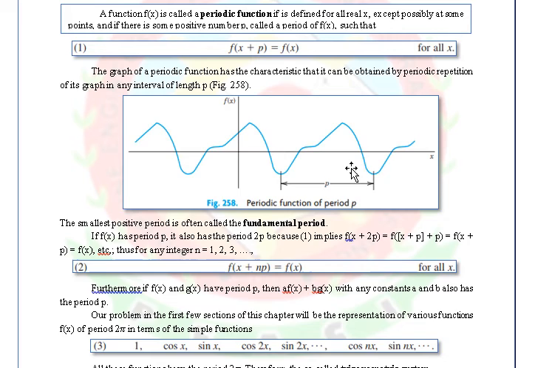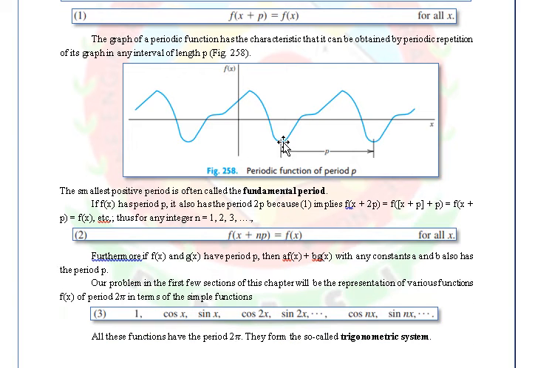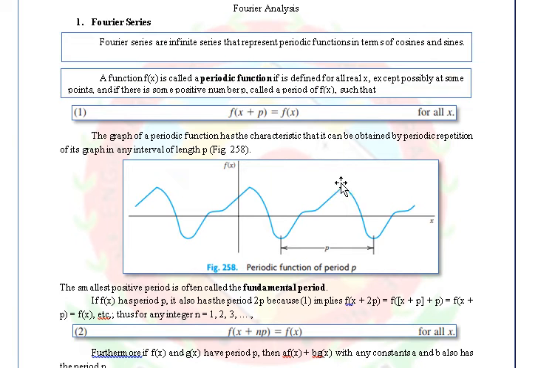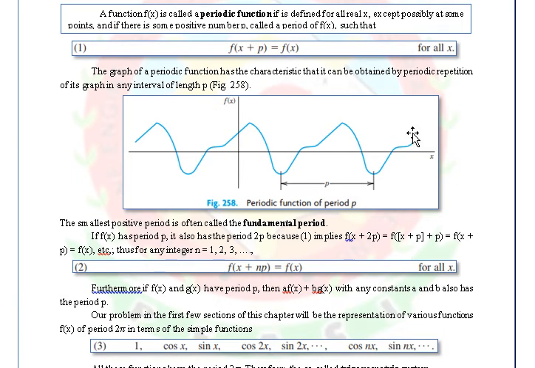This one is not a sinusoidal, this is just a periodic function, and the sinusoidal or cosinusoidal function is a periodic function. But these are just some examples of periodic functions. So in short, this function can be represented as a Fourier series, since it is a periodic function.